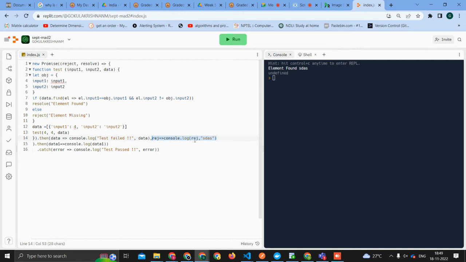Okay. So handling the reject, say I'm printing whatever we are passing out on SDS, just for me to identify. Since we have a function to process the reject, it is not going to the catch. So ideally the previous error was, this is not required, not dot then data, whatever. That line is not required. Exactly. Yes, only one dot then is enough.